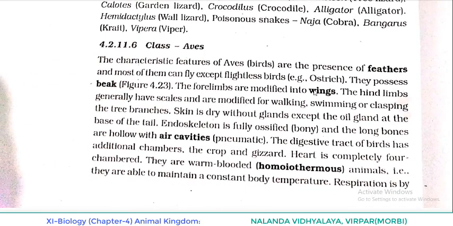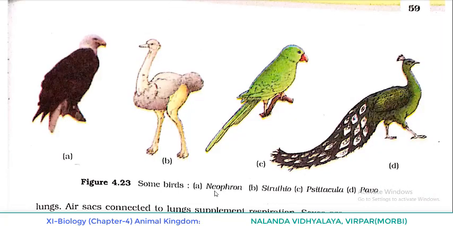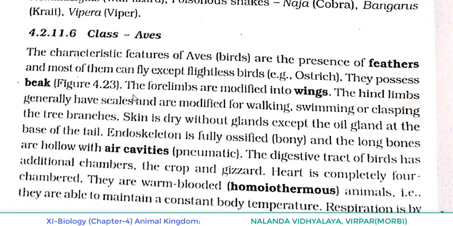Now class Aves, that means birds. They possess beak. What are they having? Beak. Figure 4.23, some birds' figures are given. First one is Neophron, second, Struthio, third, you know that, what's the name of that? Psittacula, actually common name is parrot. And Pavo, Pavo means peacock. So now in all the birds you can see the beak. Are they alike? No, all differ. They have different types of beaks as per their feeding habit. Okay, the point we discussed was that they possess beak.